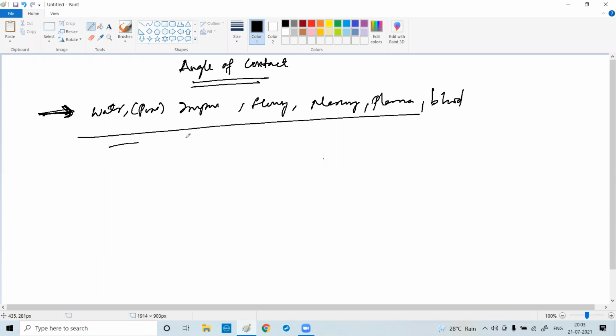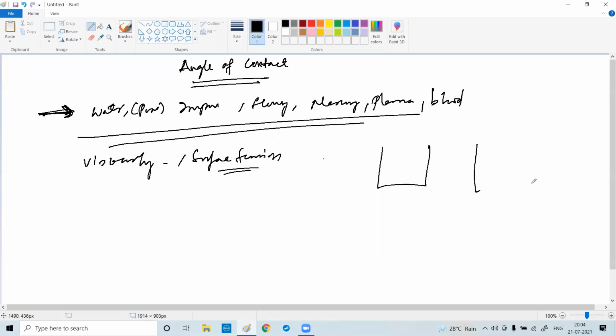All these are different types of fluids. Every fluid has a different viscosity and every fluid has a surface tension. It changes. A normal water and a pure water and impure water, their surface tension will be different. Till now we have seen this, yes or no?